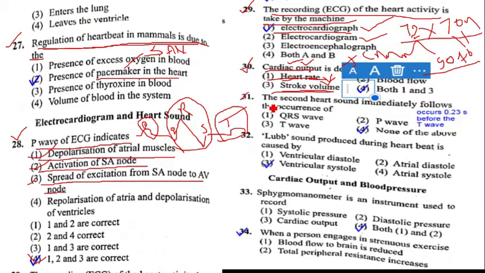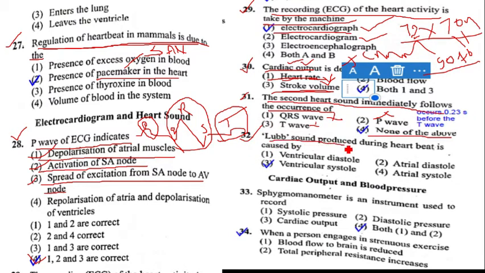Question number 31, the second heart sound immediately follows the occurrence of. The second heart sound we can see before the T wave, but here all the options are wrong. QRS wave is wrong, P wave is wrong, T wave is wrong, since we see it before the T wave, not at the T wave. Hence none of these is the answer. For question 31, option 4 is the correct answer.